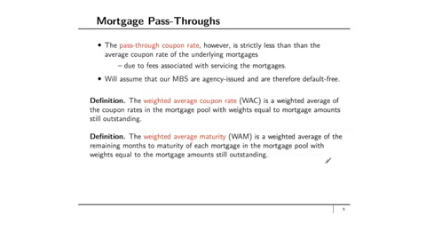Now, I'm going to give you a couple of definitions here. You'll find when we discuss mortgage-backed securities that there are many definitions. The weighted average coupon rate, WAC, is a weighted average of the coupon rates in the mortgage pool with weights equal to the mortgage amounts still outstanding. Similarly, the weighted average maturity is a weighted average of the remaining months to maturity of each mortgage in the mortgage pool with weights equal to the mortgage amounts still outstanding. Now, there's no need to worry about the specific details of these definitions. I just want to mention that there are many definitions associated with mortgage-backed securities.